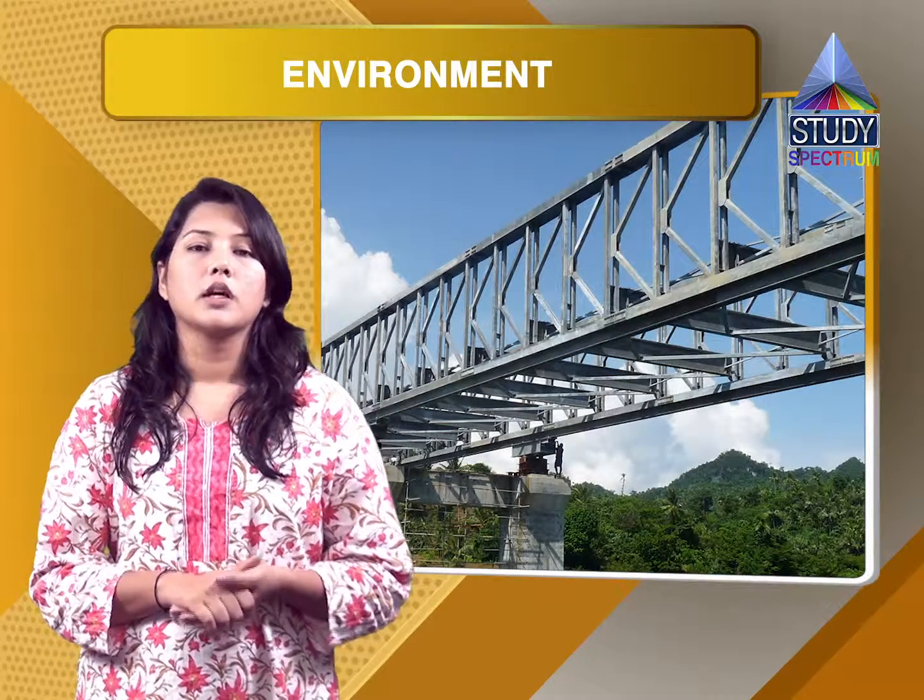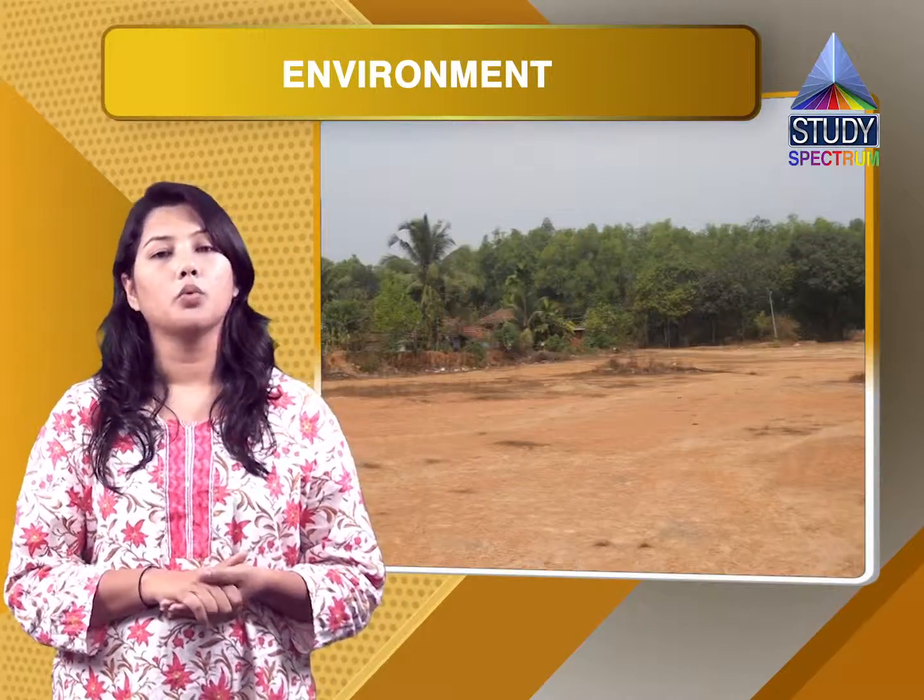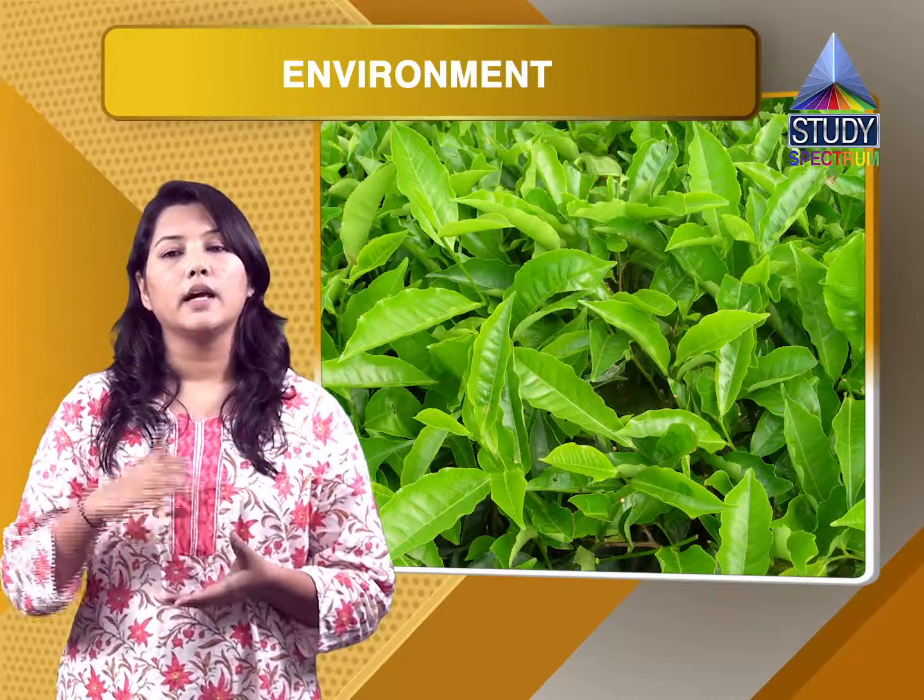The next question is, what is lithosphere? Land, water, air, plants and animals, that is what comprises the natural environment, and that is what is known as the lithosphere. Which are the 2 major components of biotic environment? Plants and animals are the major components of biotic environment. The next question is, what is a biosphere? Biosphere means anything that is living. The plants and animal kingdom together make the living world or the biosphere. It is basically a narrow zone of earth where land, water and air interact with each other. So that is what is biosphere.